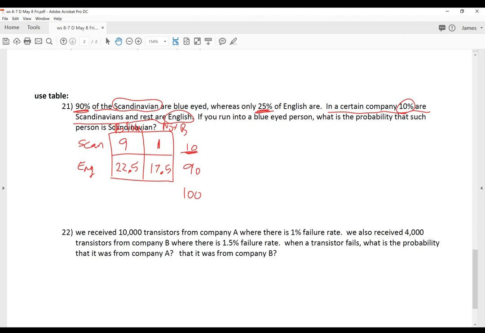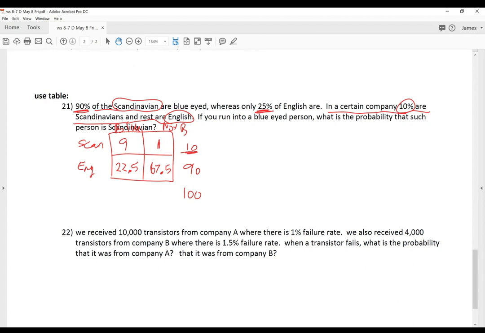Yeah, 17.5 is not blue-eyed, brown-eyed, or red-eye, or black-eye. Okay, so if you add them up, 22.5 plus 17.5 should be 90. Oh no, sorry. I meant 67.5, right? There you go. 22.5 plus 67.5 makes up 90.